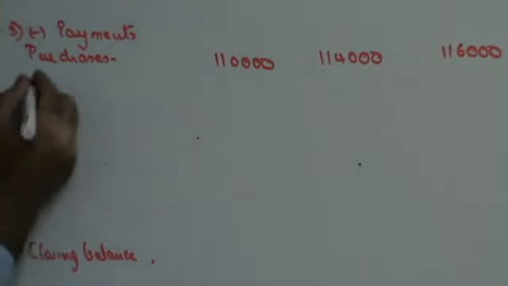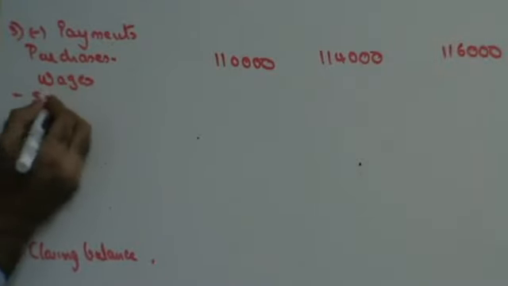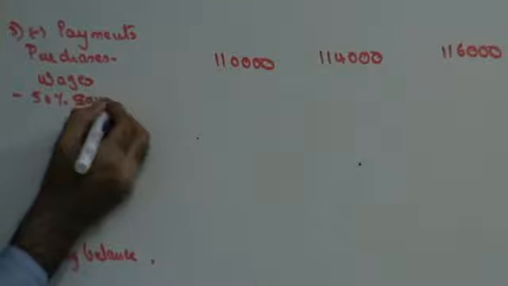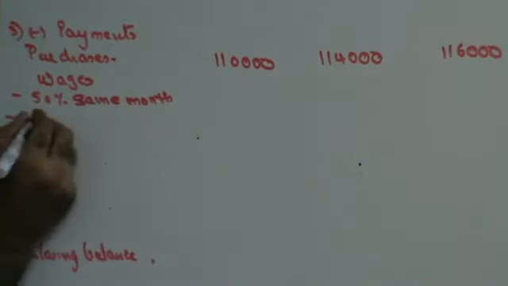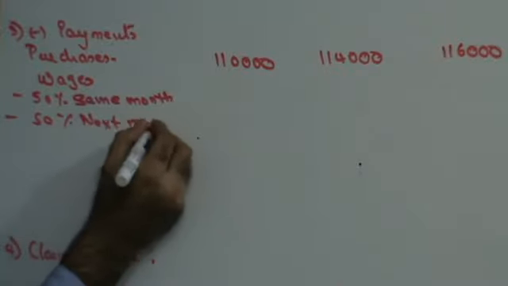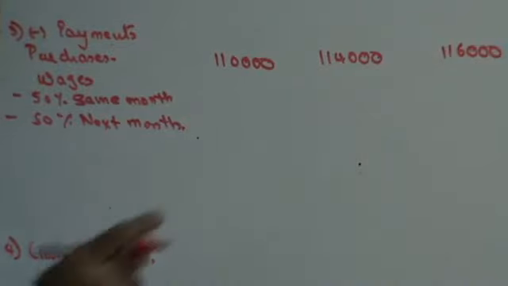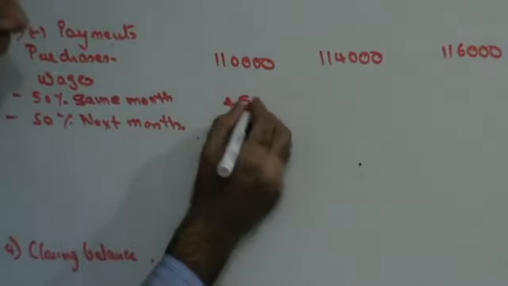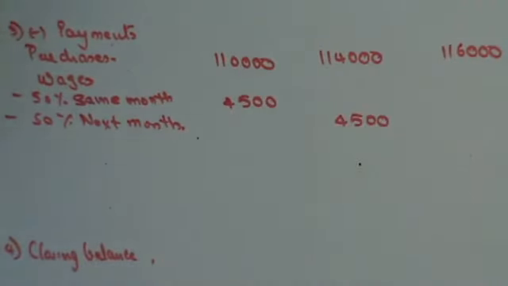Next, wages are paid 50% in the same month and 50% in the subsequent month. The wages for Jan are 9,000, out of which 4,500 I'll pay in Jan and 4,500 I'll pay in Feb.